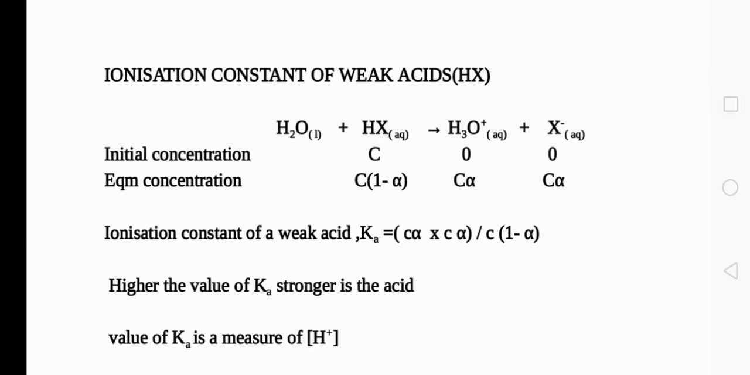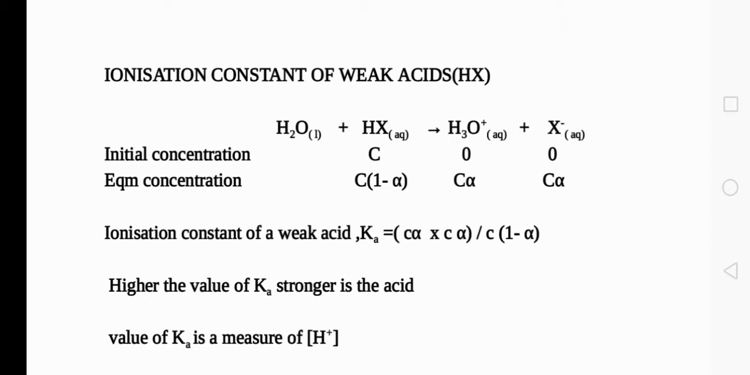Similarly, we have the ionization constant of a weak acid, written as HX, that is HCl, HBr. X is one of the halides, so it will dissociate in water to give hydronium ion and halide ion. Initially the concentration of HX is taken as C, and initially the product concentration will be 0. Similarly, the equilibrium concentration of the acid is taken as C into 1 minus alpha. Again, alpha is the degree of ionization, and the concentration of products can be taken as C alpha, C alpha. The same method of calculation.